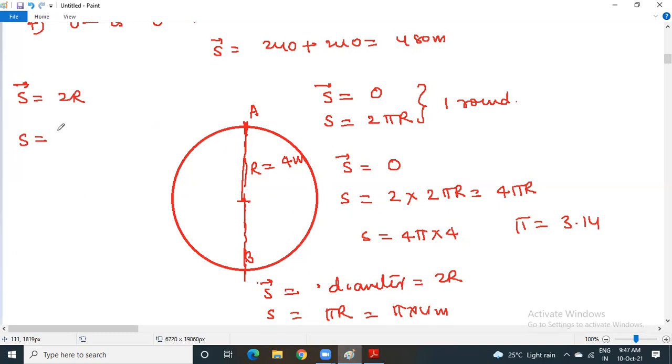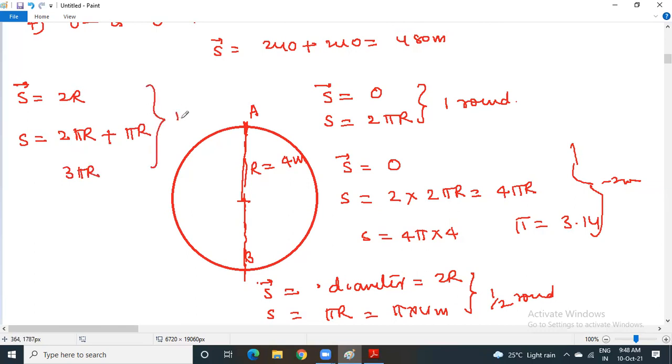Distance will be for 1.5 rounds. For one round it is 2 pi r distance. For half a round it is pi r. So it will be 3 pi r. This is for one and a half rounds.